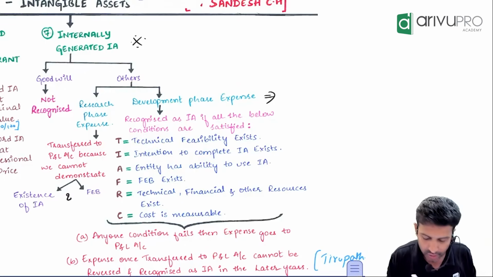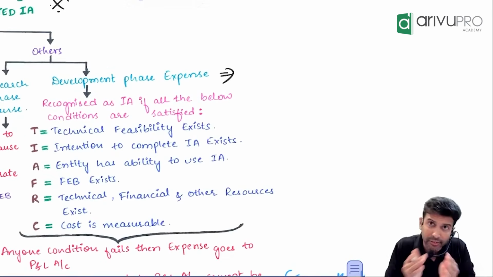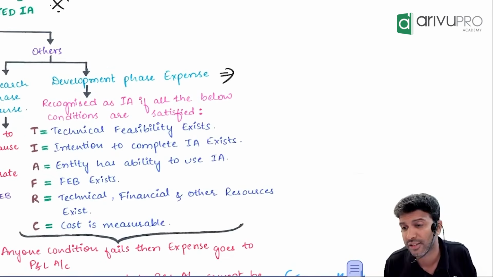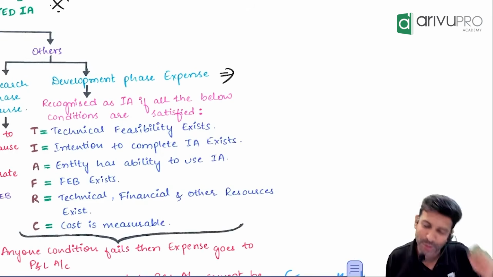I for what? Intention to complete. Even development phase expenditure goes on for 4-5 years. This is true for our course.